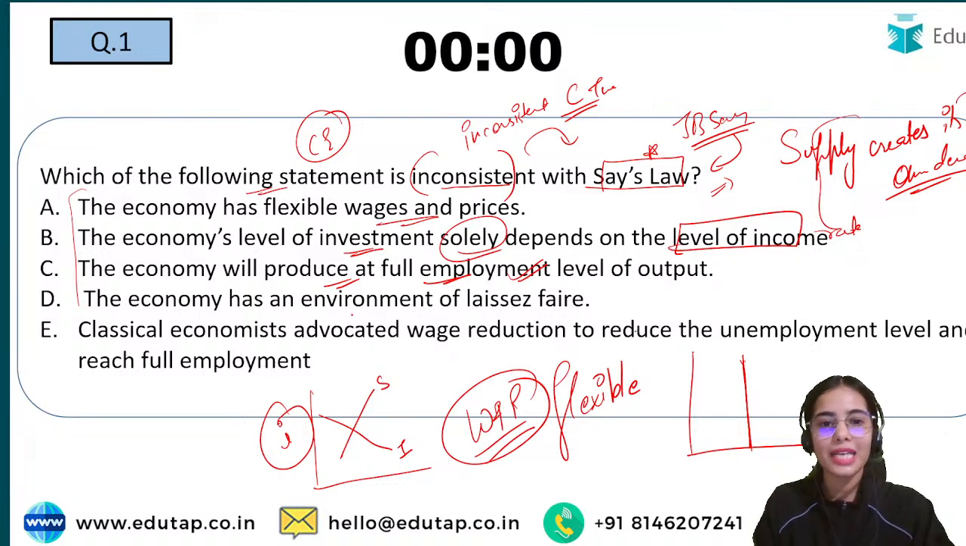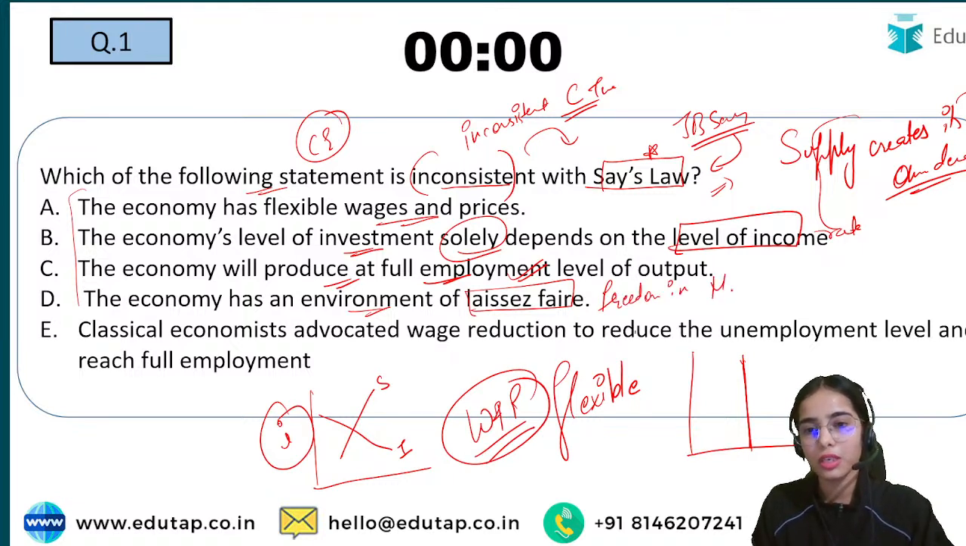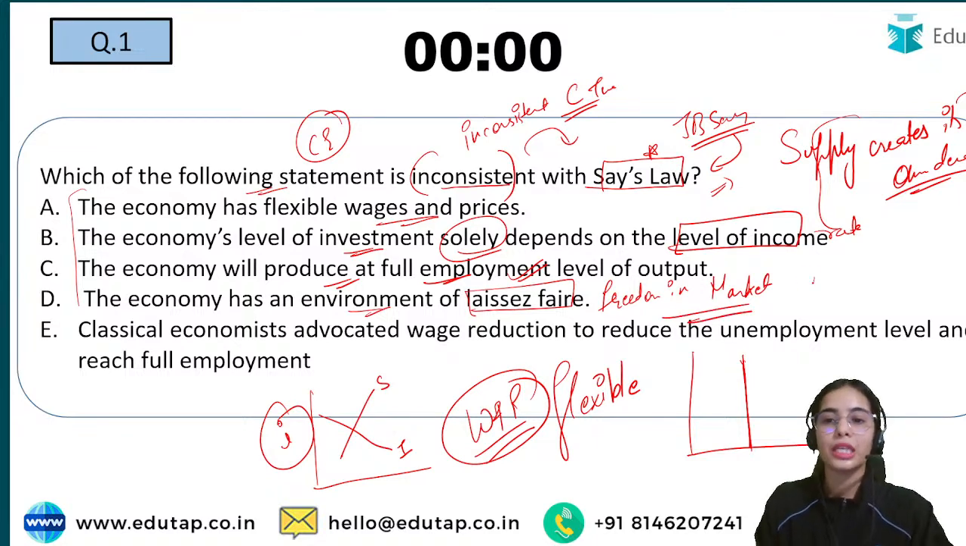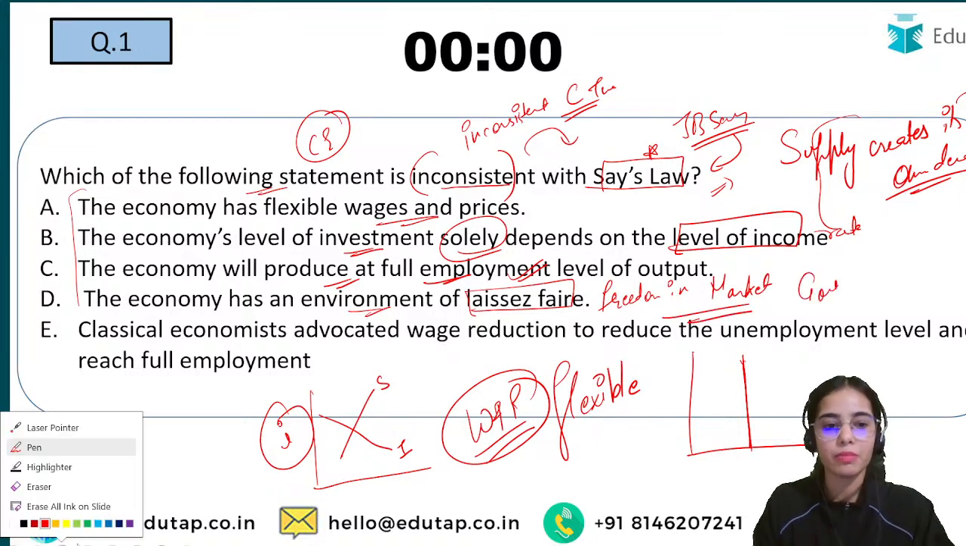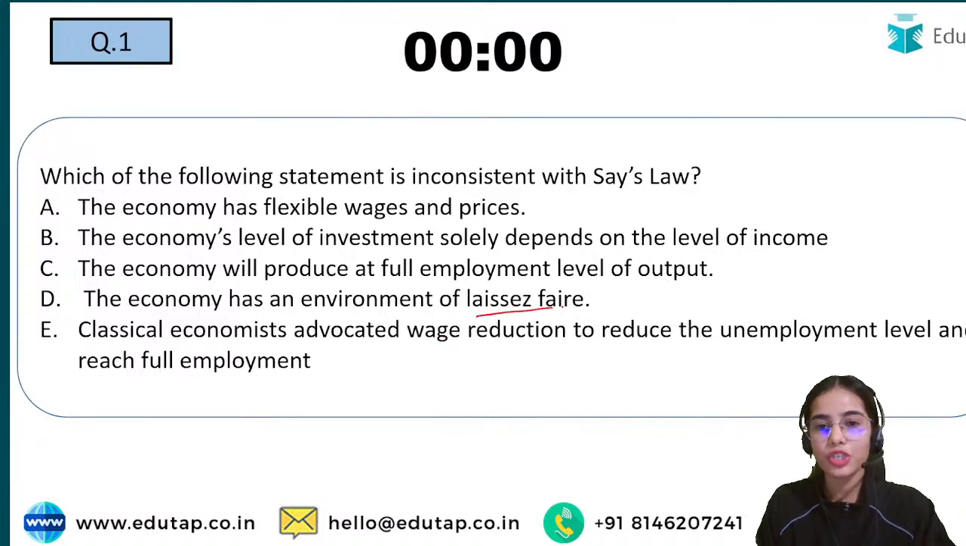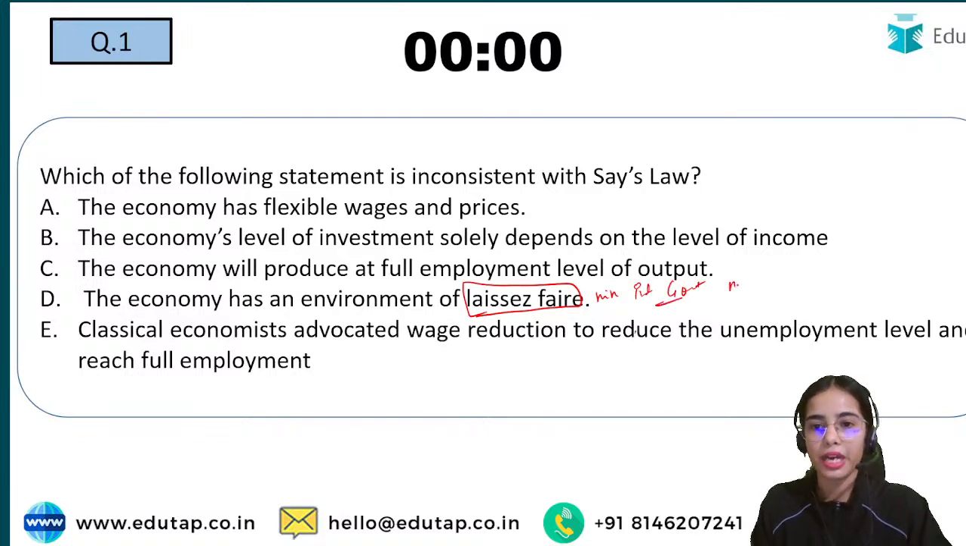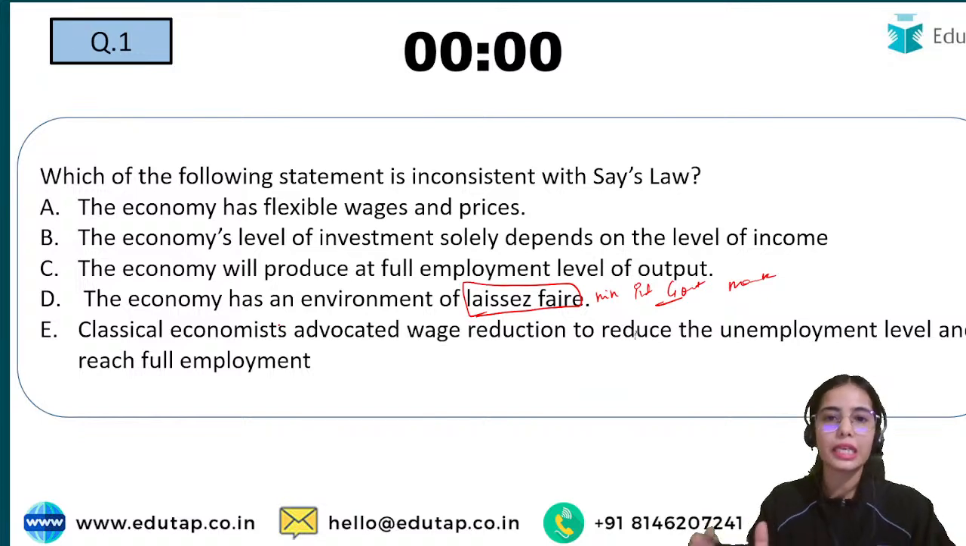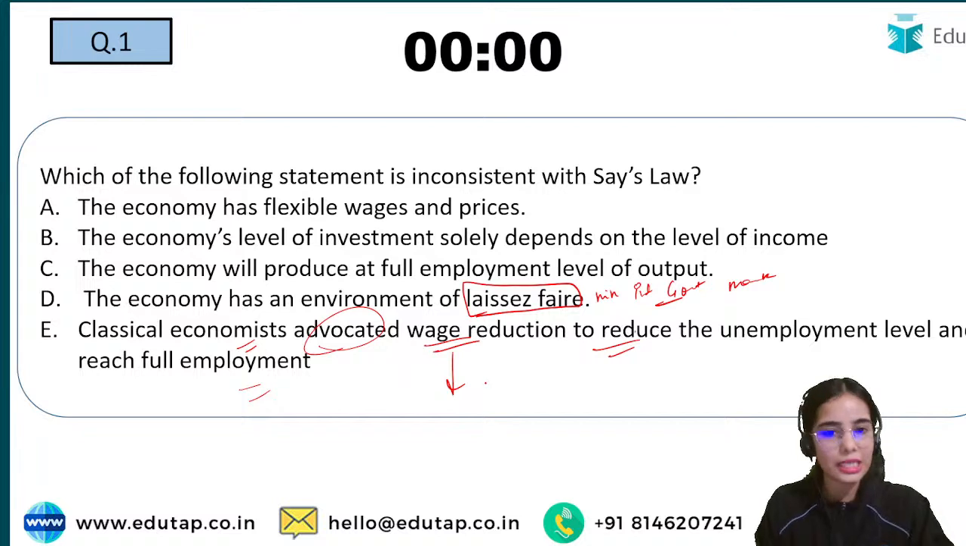The economy has an environment of laissez-faire. Laissez-faire means there is freedom in the market. Government intervention should not be there, or there should be minimum interference of the government in the economy. The market is self-adjusting and should be left alone. Classical economists advocated wage reduction to reduce the unemployment level and reach full employment. That is correct.